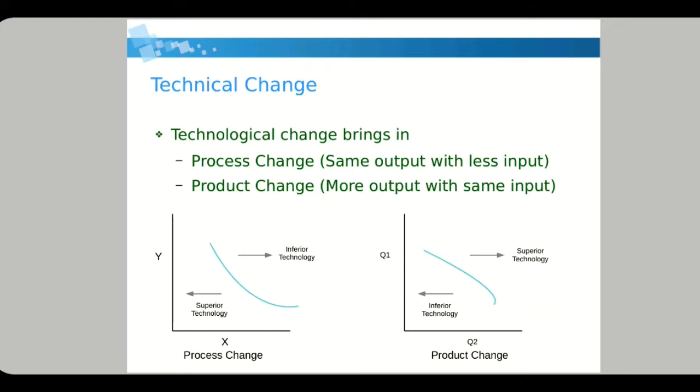And product change is q1 on the y-axis, that is q1 is one product and q2 is the second product on the x-axis. So you will get more output with the same input if you use superior technology. If you use superior technology, your q1 and q2 will increase, and if you use inferior technology, you will get less output with the same input. So this is how technology affects production.